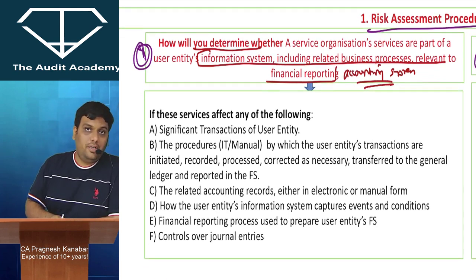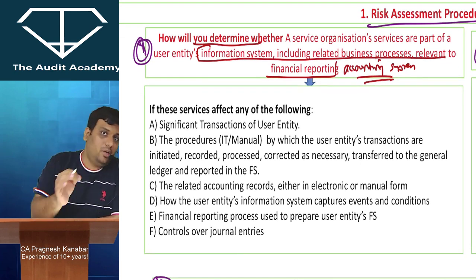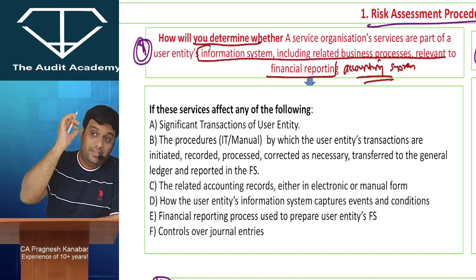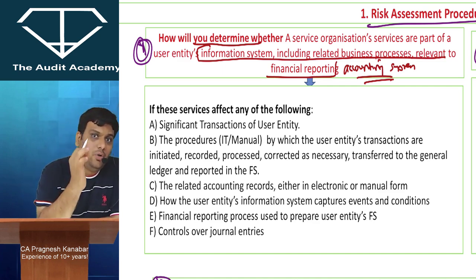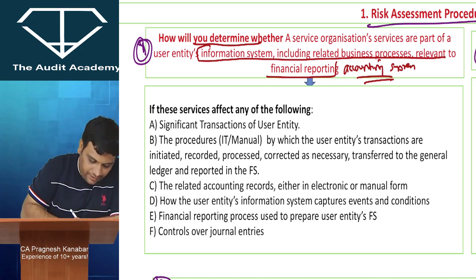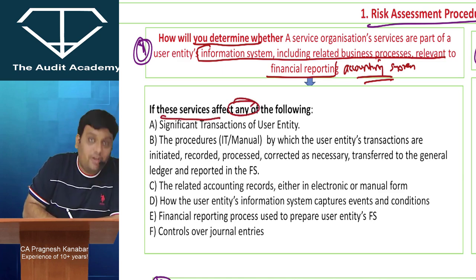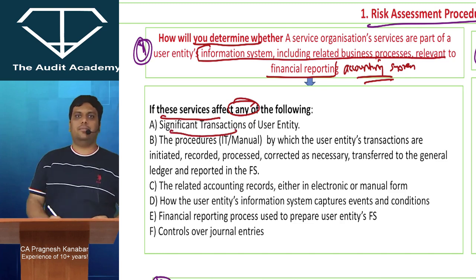First of all, tell me yes or no. If the service provided by the service organization affects material transactions, don't you think it is relevant for us? Yes. So the first factor: if these services affect material transactions, it is relevant for us.